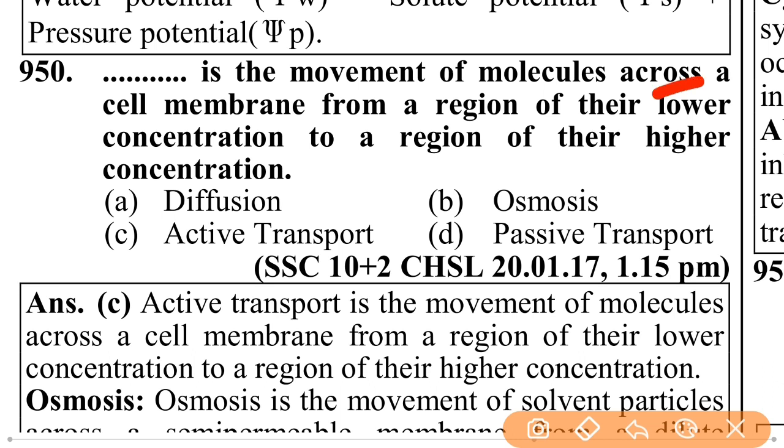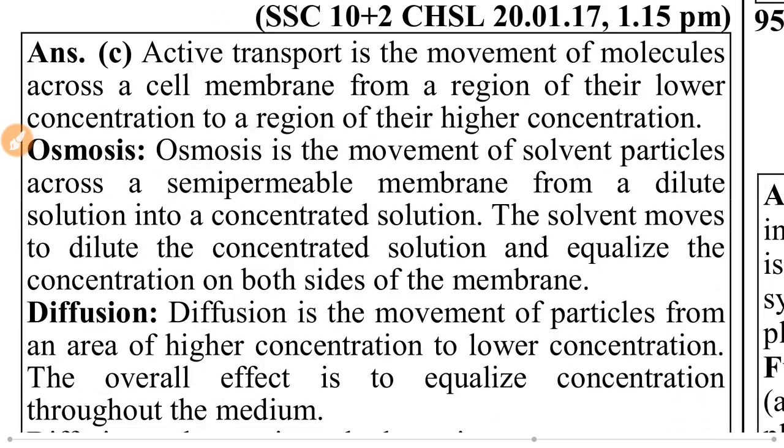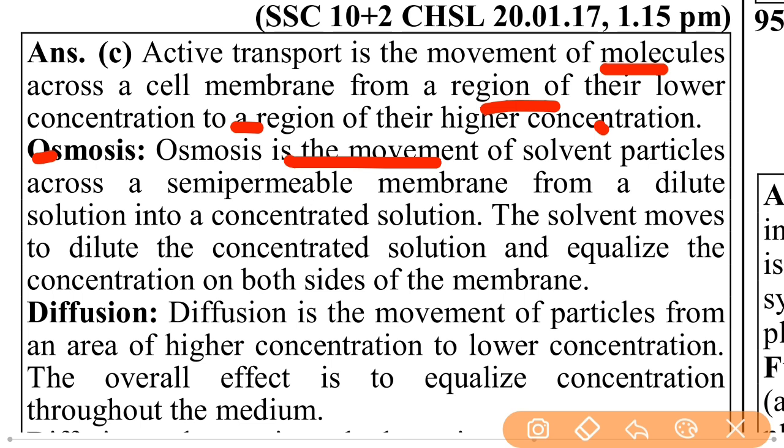The movement of molecules across a cell membrane from a region of lower concentration to a region of higher concentration is called active transport. Next, osmosis. What is osmosis? Osmosis is the movement of solvent particles across a semi-permeable membrane from a dilute solution into a concentrated solution. The solvent moves to dilute the concentrated solution and equalize the concentration on both sides of the membrane.